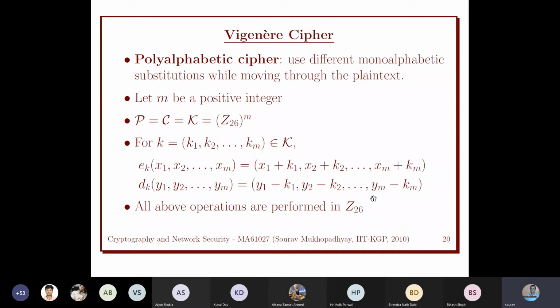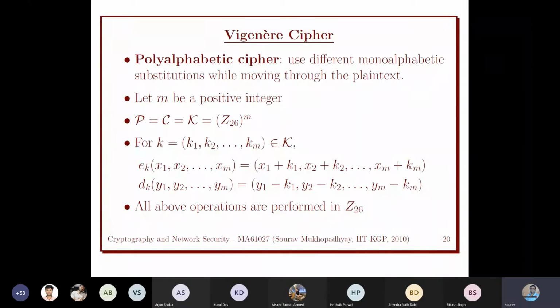Similarly yn. So we just apply the subtraction. Again, all operations are under mod 26, in Z26. So you just subtract k1 mod 26, and we get back x1. This is what is called the Vigenere cipher. So we'll take an example of this.